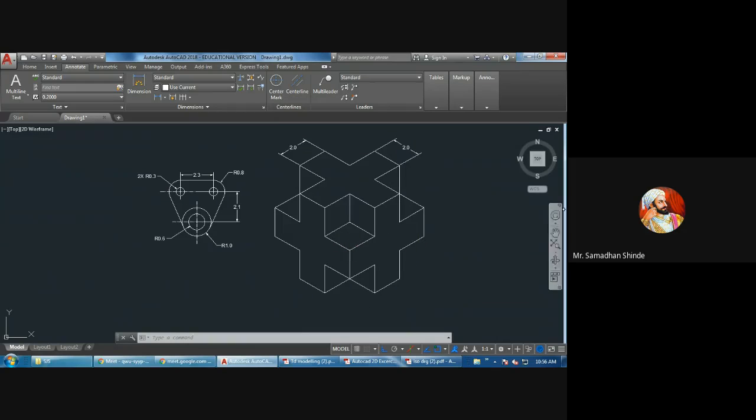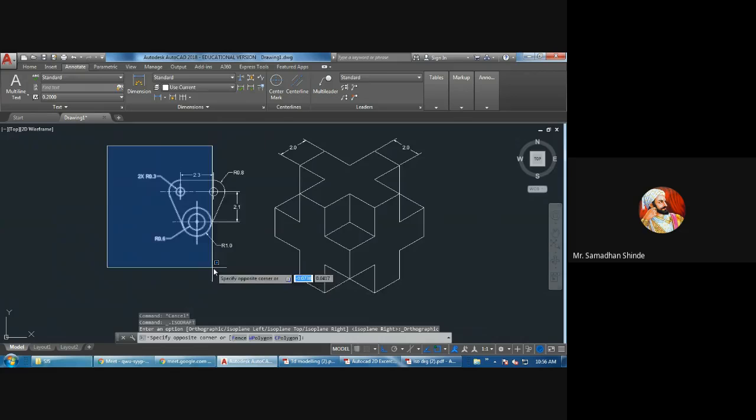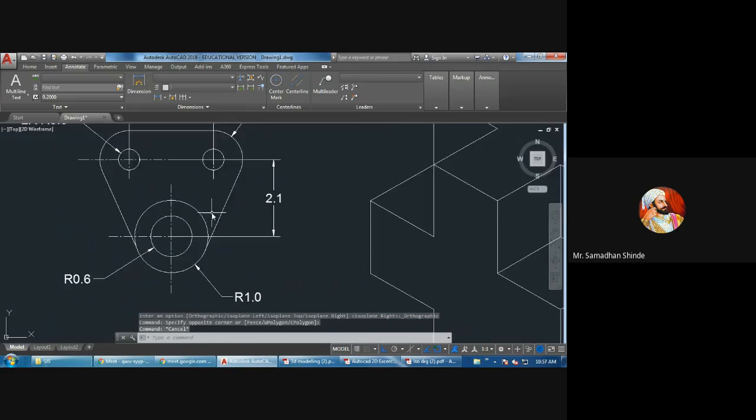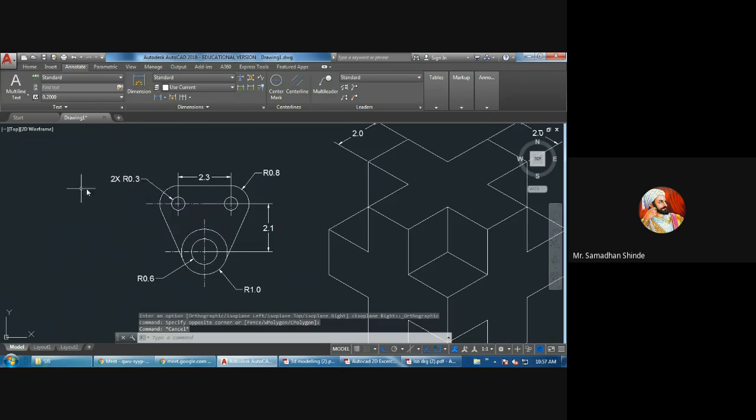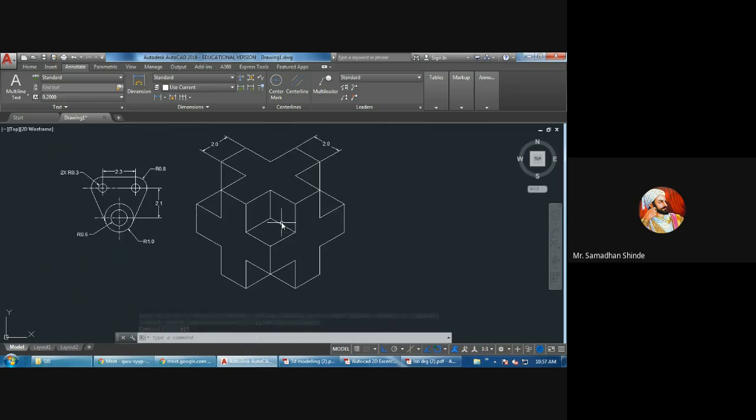So here in the top plane only, this object is looking like 3D. What I am saying is this object is 2D, there is no question. This object itself is 2D, but this object is looking like a 3D. Are you seeing it look like 3D? It looks like 3D because it is drawn in isometric view. It is drawn in isometric.